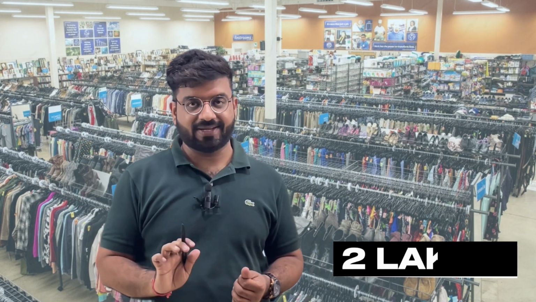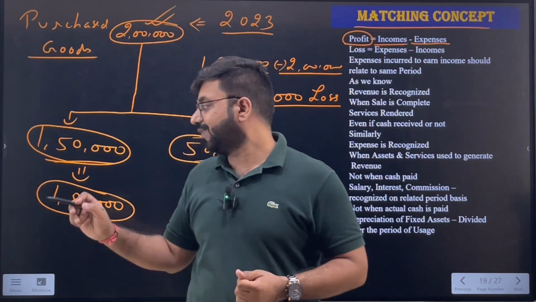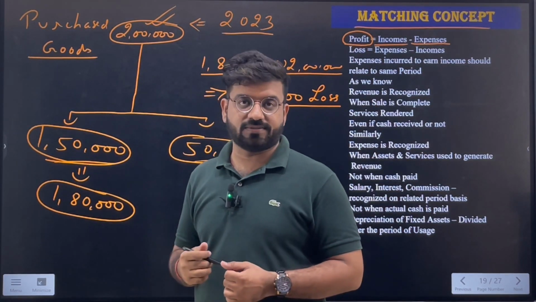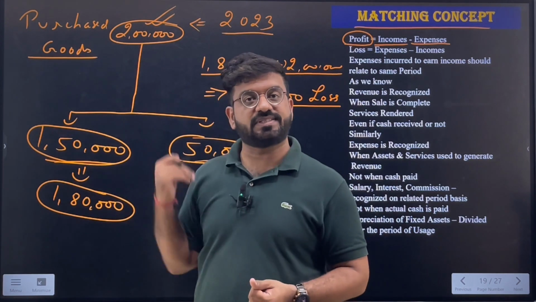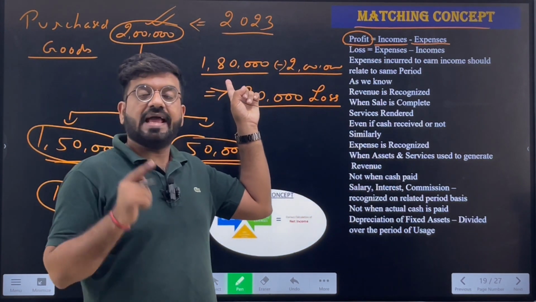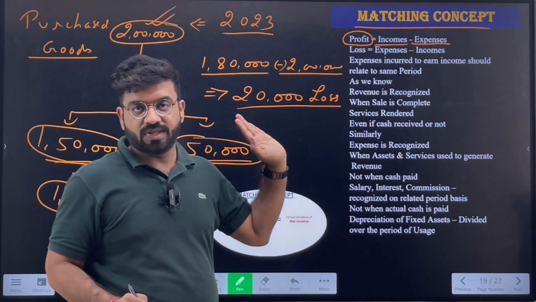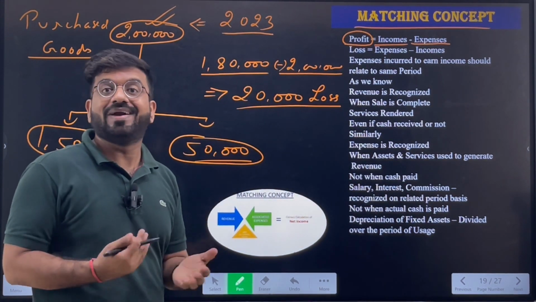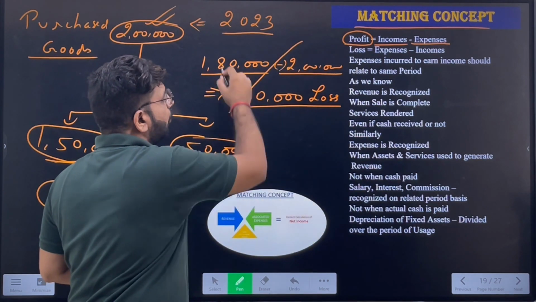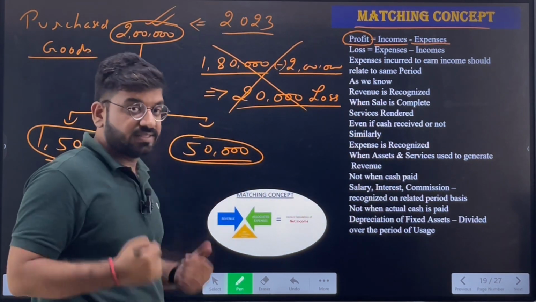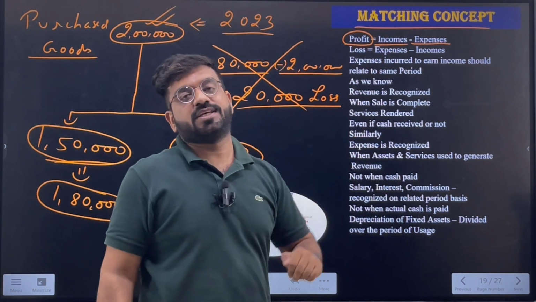I repeat once again. I purchased goods worth rupees 2 lakhs. I sold only a part of those goods, worth rupees 1,50,000, for rupees 1,80,000. So what is the actual amount I have received? That is 1,80,000. And what is the actual amount I had spent on purchasing those goods? That is 2 lakhs. So I have incurred a loss of how much? 20,000. So this is the wrong calculation. This is what is told by the matching concept.